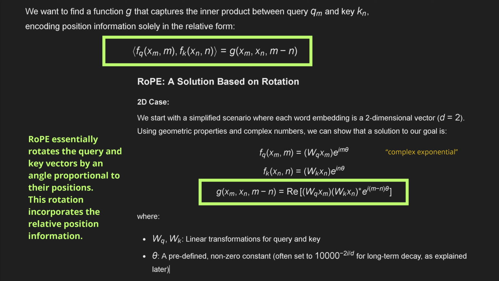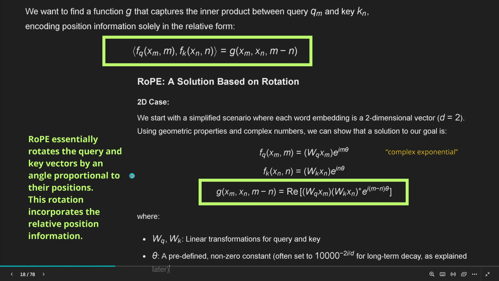This is a mathematical angle in a complex exponential function. So we are no longer operating only in the real vector space. And this angle that is rotating in the mathematical space is proportional to their relative position. So simply, the rotation, theta, incorporates the relative position information.